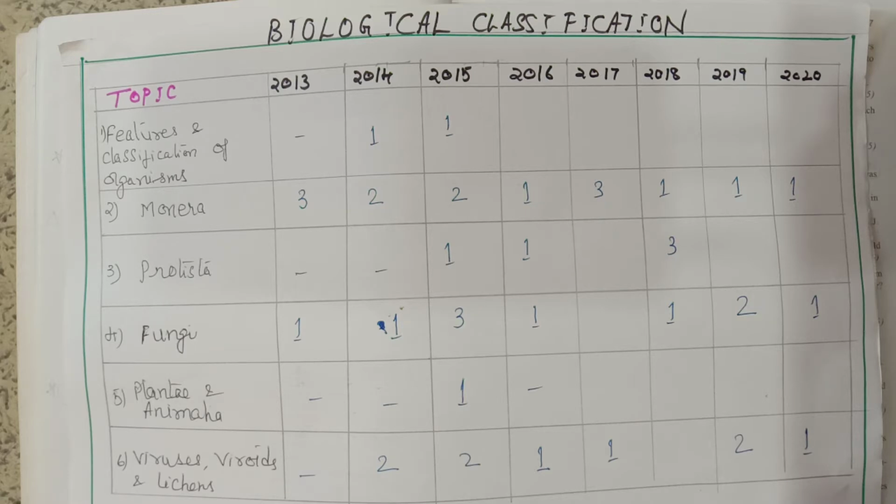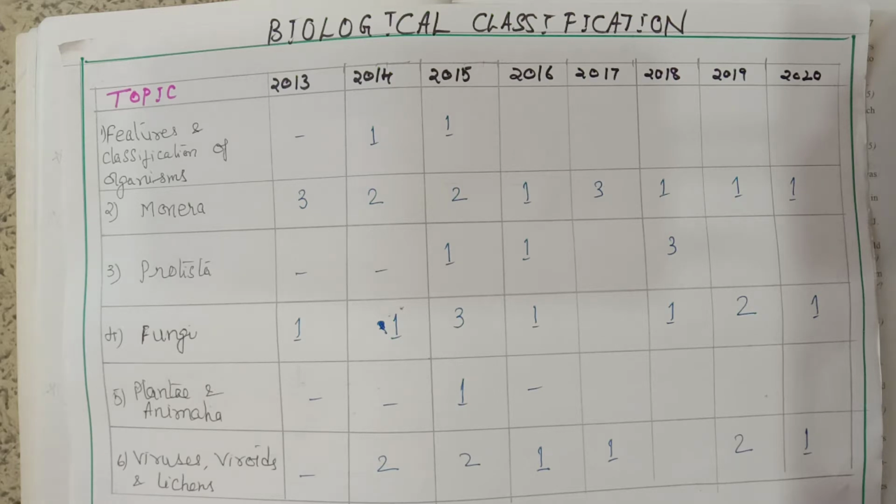I have given questions from features and classification of organisms. In 2014 and 15, one question each has appeared. From Monera, questions appear almost every year, from 2013 onwards up to 20, so the maximum number of questions we find is in Monera.